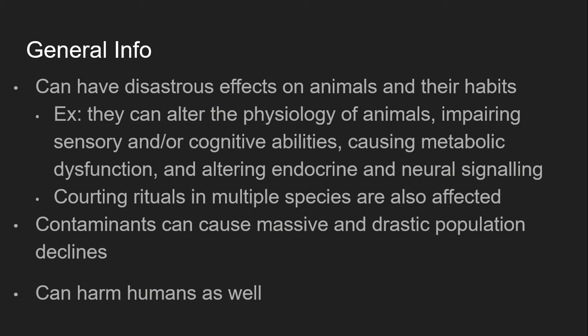For example, they can alter the physiology of animals by impairing sensory and/or cognitive abilities, and can cause metabolic dysfunction and alter the endocrine and neural signals. They can also affect coordination ratios in multiple species, and chemical contaminants can cause massive and drastic population declines, which can lead to further losses of genetic diversity, restricting the adaptive potential of the population. They can also harm humans, as many chemical contaminants like lead and mercury are harmful for humans when ingested.